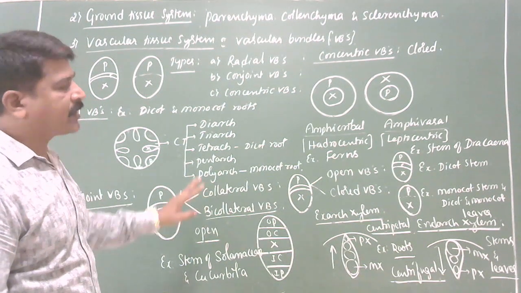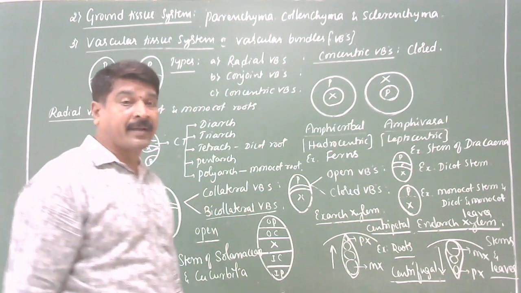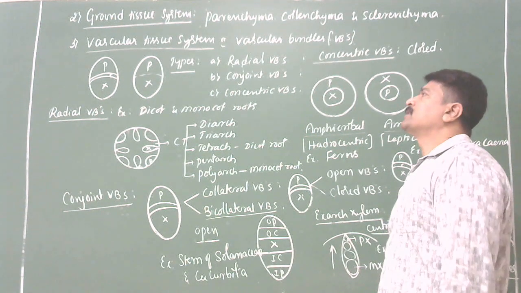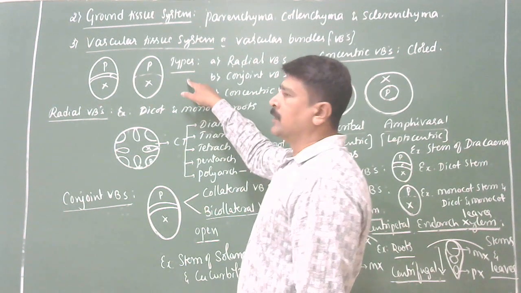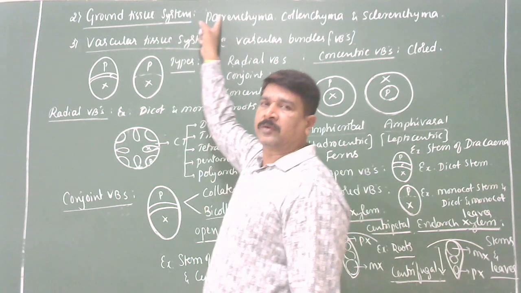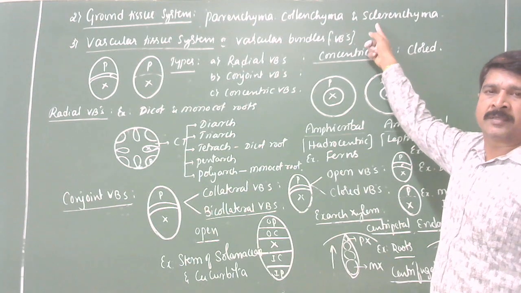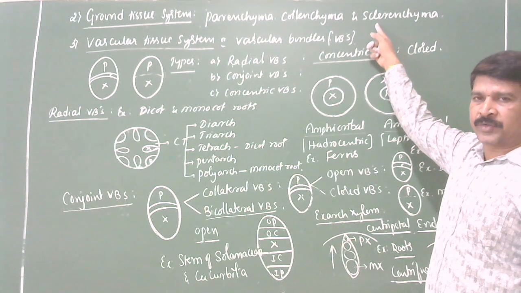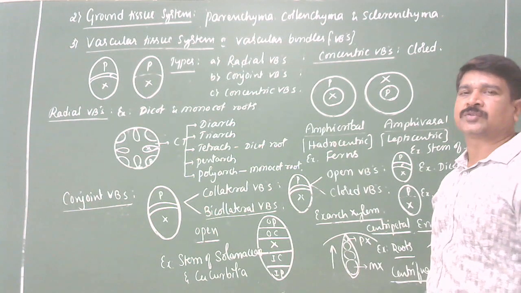Okay. Now what we have discussed: the ground tissue system and vascular tissue system. Once more I'm going to repeat the details. Listen carefully. Except epidermis, epiblema, and vascular tissue system, the rest of the system present in the plant body is called ground tissue system. It includes parenchyma, collenchyma, and sclerenchyma, present in cortex, pith of the stem and roots, medullary rays, and also protective tissue as in case of roots, and mesophyll of the leaves. There you can find the ground tissue system.